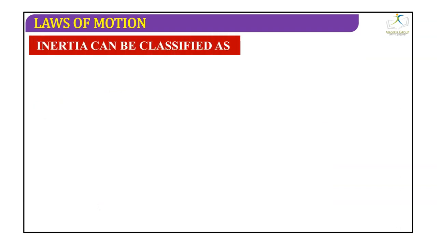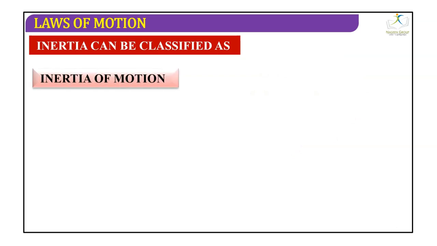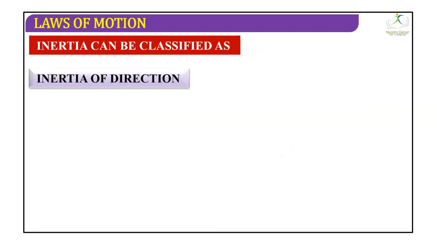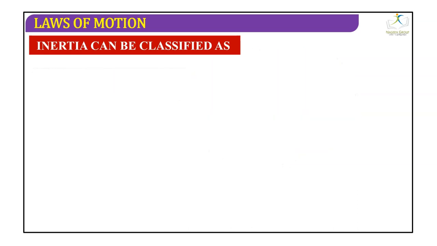So inertia can be classified into a few categories. Inertia of rest: the inability of a body to change its state of rest until and unless an external force acts on it. Inertia of motion: the inability of a body to change its state of motion until and unless an external force acts on it. Third, inertia of direction: the inability of an object to change its direction on its own until and unless an external force acts on it.